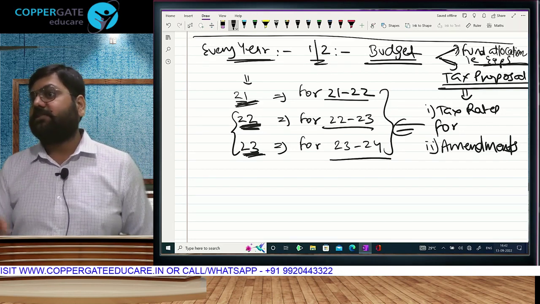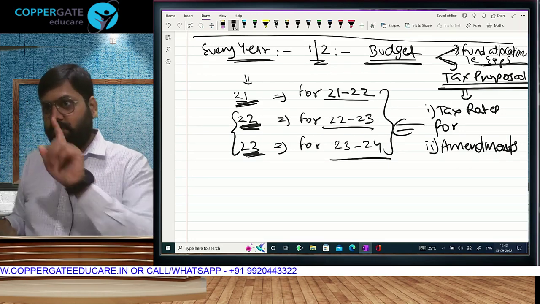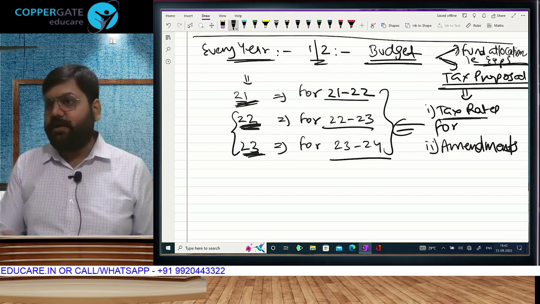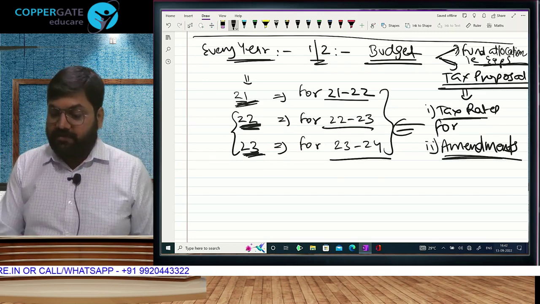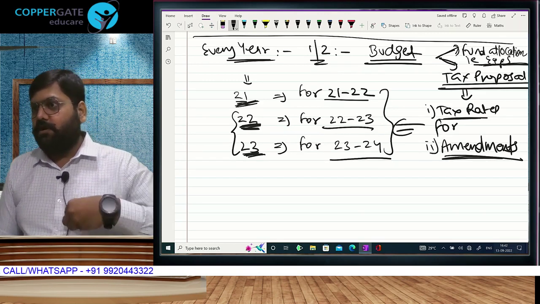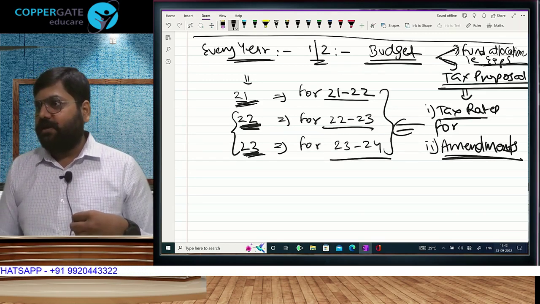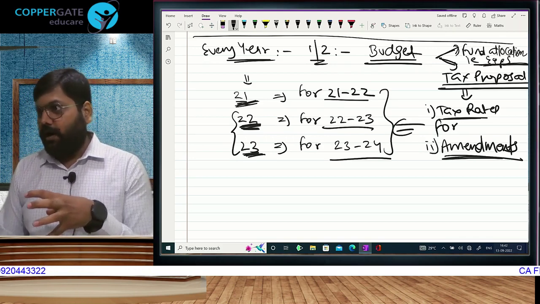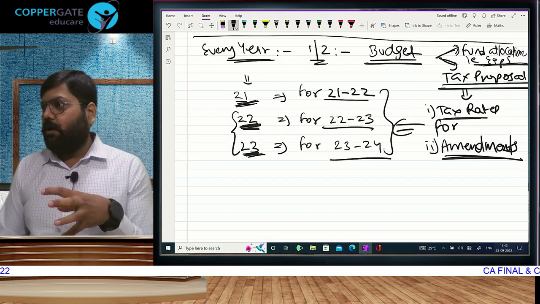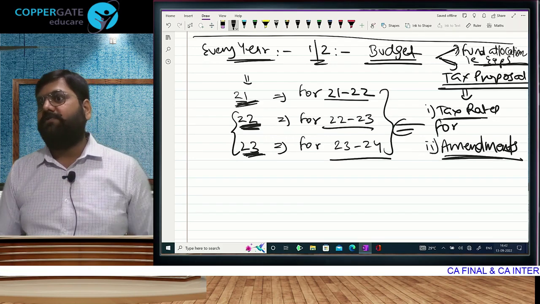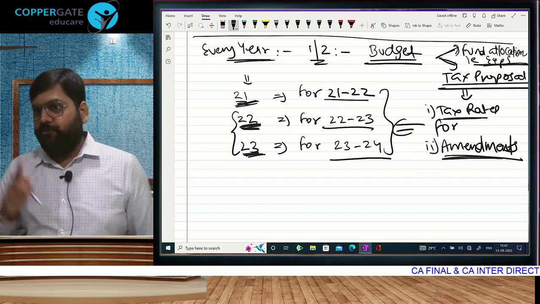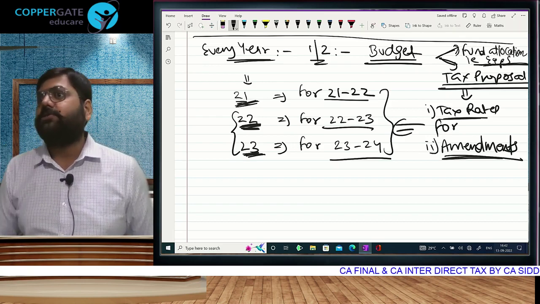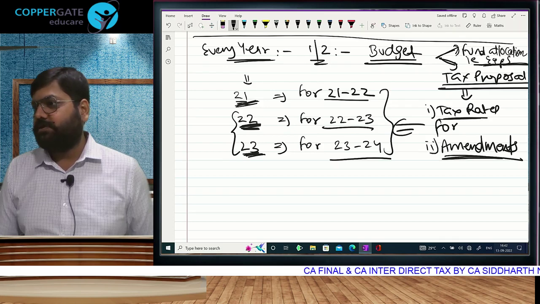But what is the significance of budgets in a CA student's life? Two things: tax rates and amendments. Tax rates, we will do after income computation is over. Amendments we will do chapter by chapter. If you have done a rough scrolling of my textbook, you must have realized that in whichever chapter there was an amendment, I have made it bold, italic, underlined, with a black background and white text. So if you just flip the pages, those amendments will catch your eyes. And those who don't trust are checking actually now.